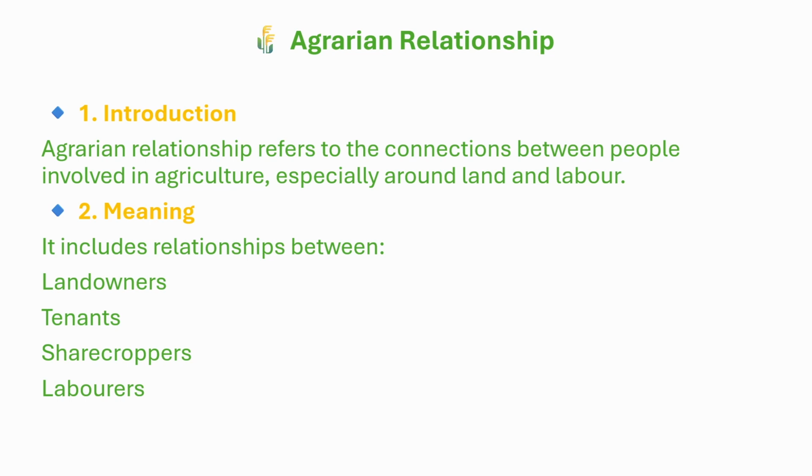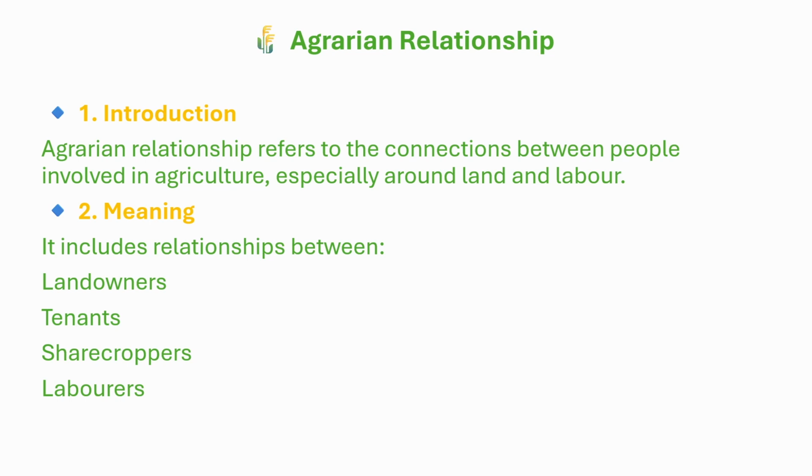Agrarian relationship refers to the connection between people involved in agriculture, especially around land and labor. For example, in many Indian villages, one person owns large land while others work on it. This creates a relationship of dependence and power. Let us now understand its meaning.